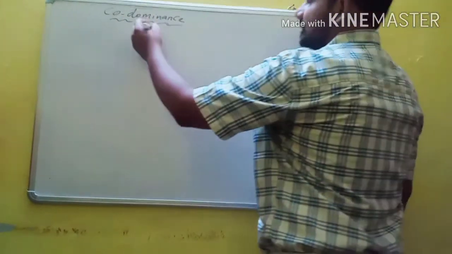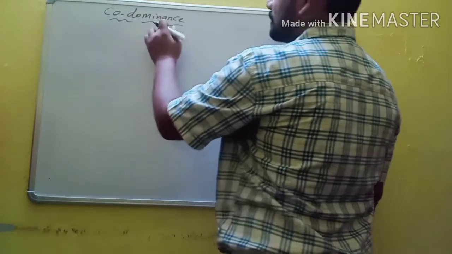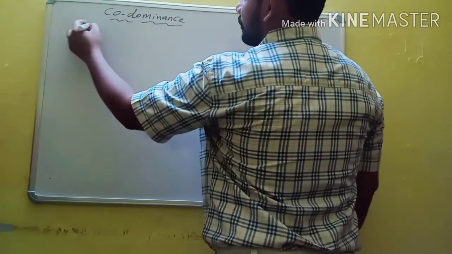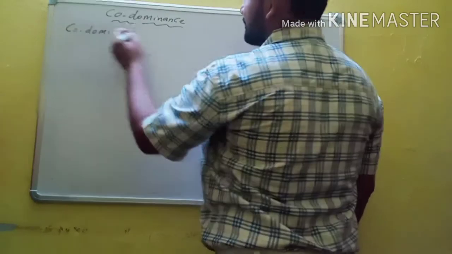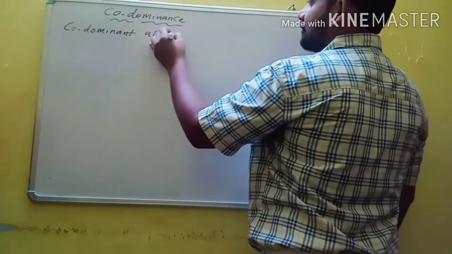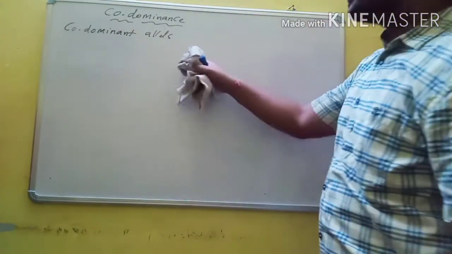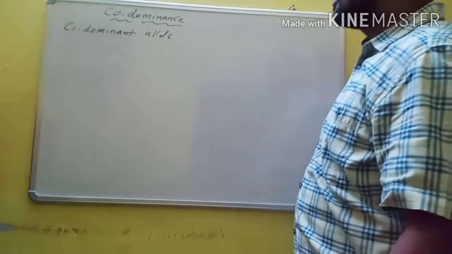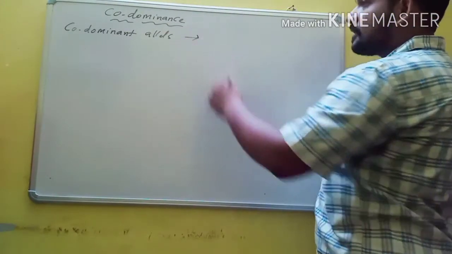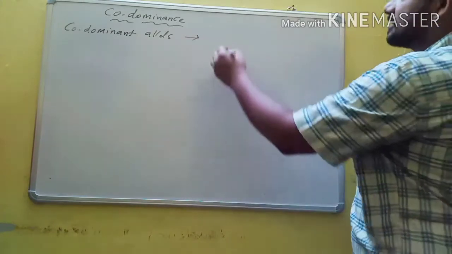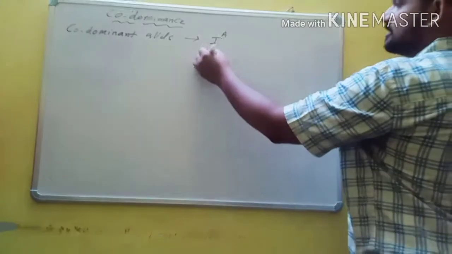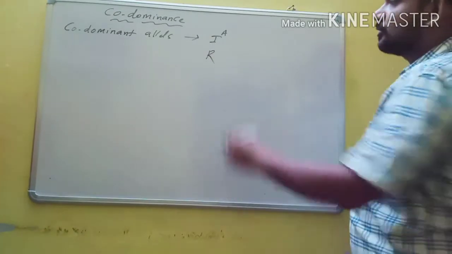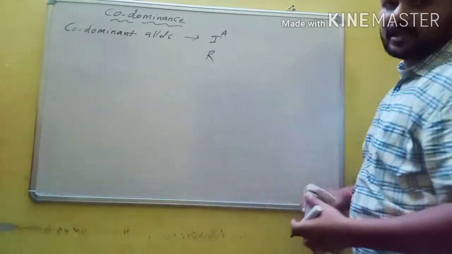The alleles which are responsible for codominance are called codominant alleles. And codominant alleles are different from others. They should not be confused with alleles of incomplete dominance. Here the codominant alleles are written as capital letters with superscripts, or sometimes just capital letters. So both conditions are used in different situations.